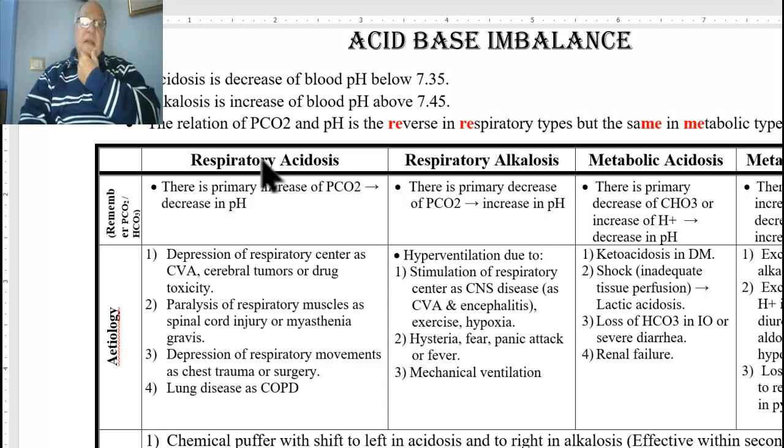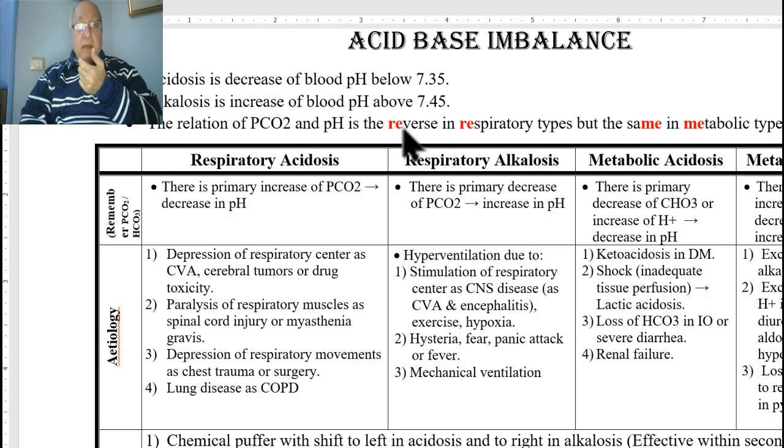Therefore, in respiratory acidosis, the primary problem is respiratory insufficiency, leading to accumulation of carbon dioxide in the blood with increase of the pressure of carbon dioxide.